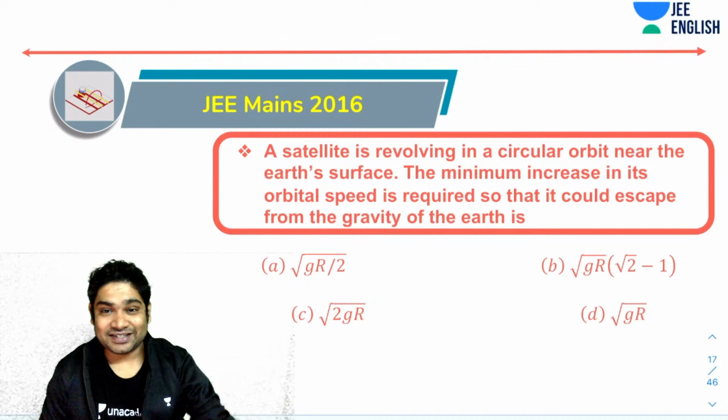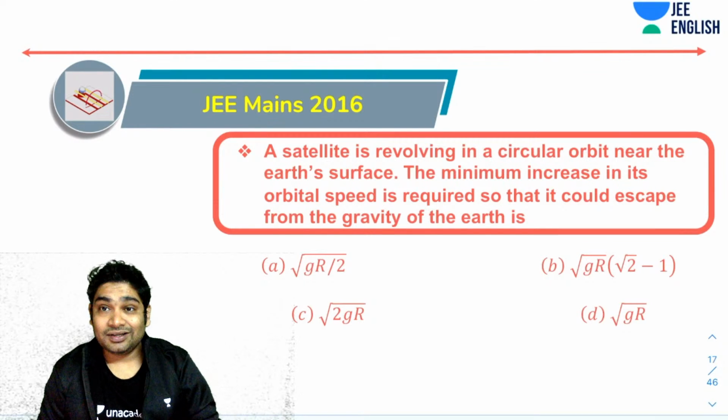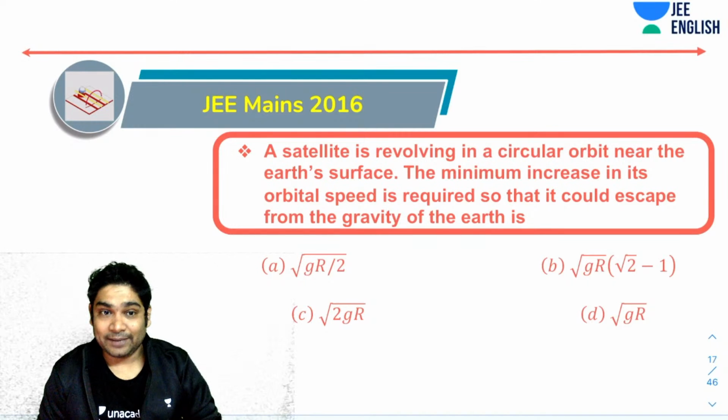So imagine the satellite is orbiting in a near Earth orbit, right? Think about this. What will be the minimum increase in the orbital speed, by the way? Pay attention to the language and try and answer this. Let's see if we can figure this out.